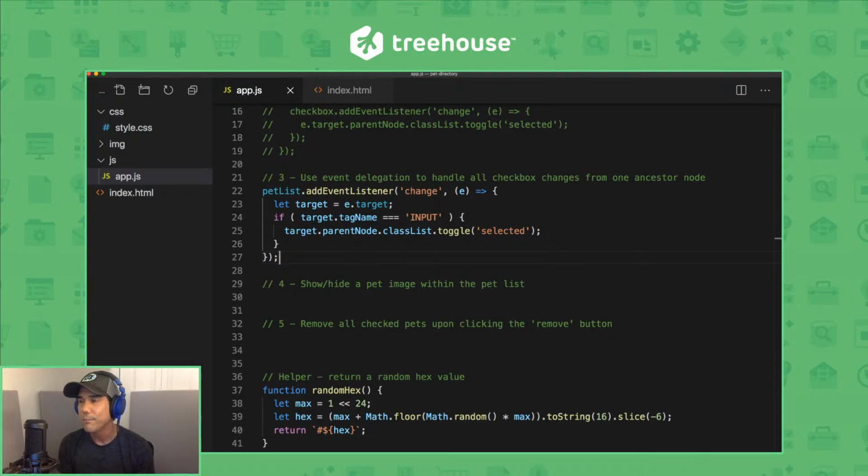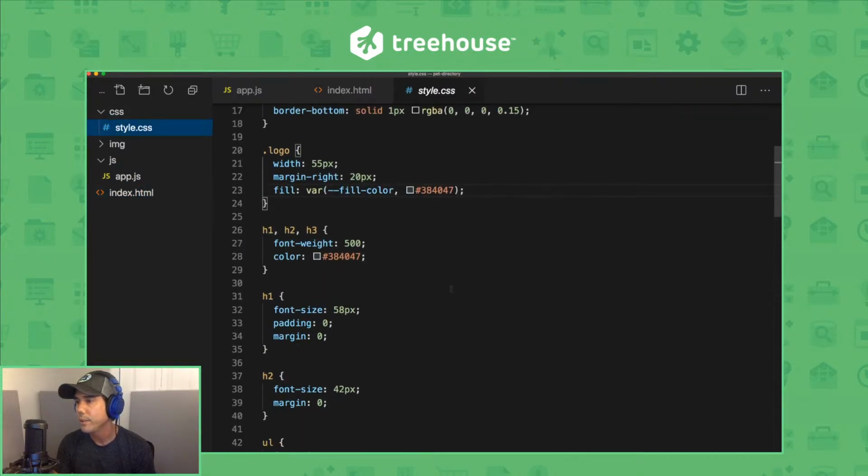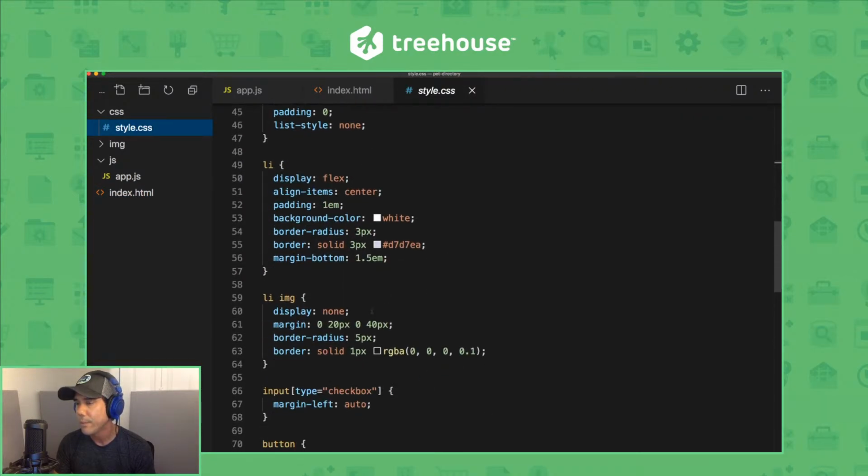And the really interesting and advantageous thing about event delegation is that if we add more and more list items and checkboxes, even after the event listener has run, it's still going to work for those. Cool. So let's do a couple more things. Each list item, as you can see, contains a pet image, and it's currently hidden with CSS. In fact, if I comment out this display none, you can see all the images really quick.